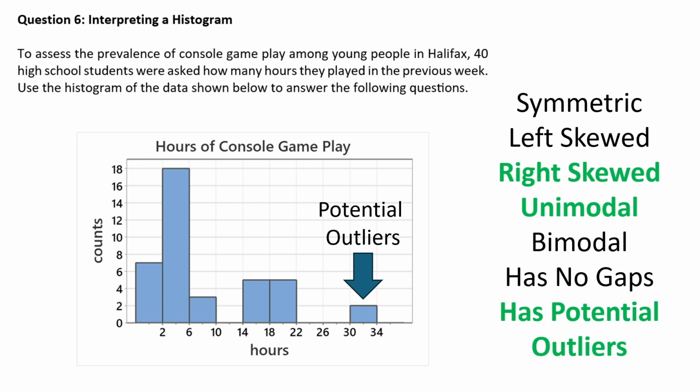We were asked how many data values are between 14 and 22 hours. So you can see there's 2 bars in that range, and each of those bars has a height of 5, and so the total is 10. So 10 students were playing console games between 14 and 22 hours per week.